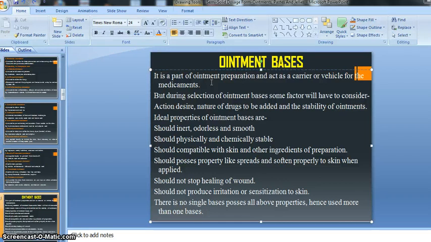So the ointment base acts as a carrier or vehicle. Why is it called a vehicle? Because whatever medicament we select is distributed or suspended into that carrier or vehicle, that is the ointment basis. Afterward we get an ointment, right?